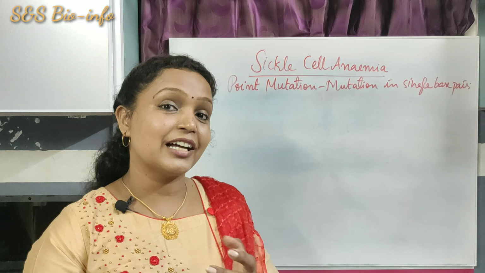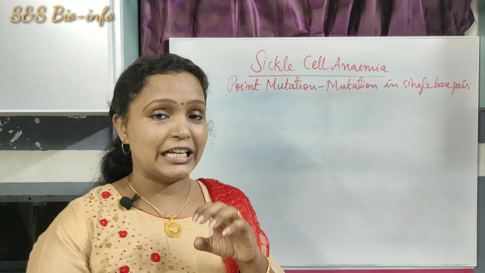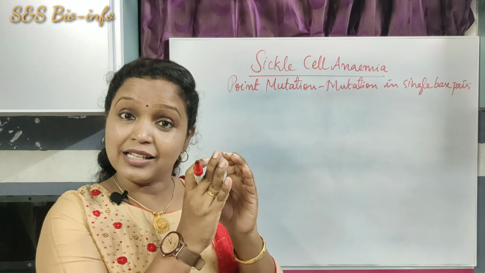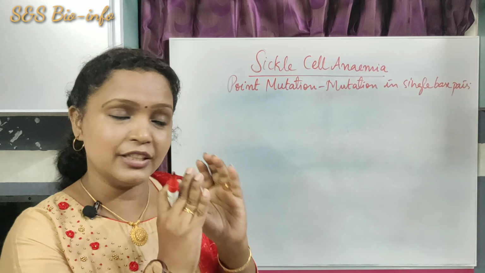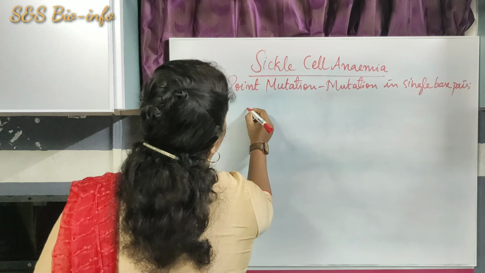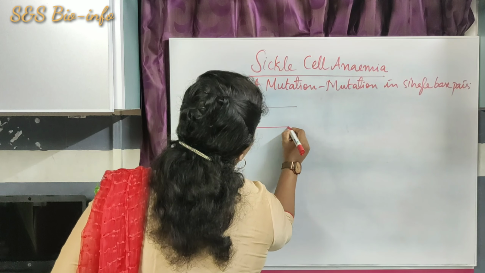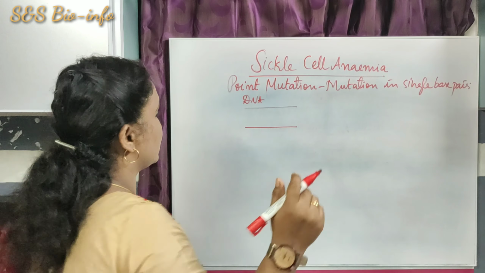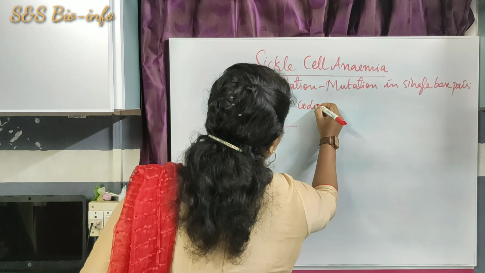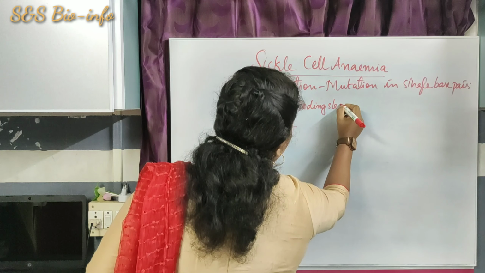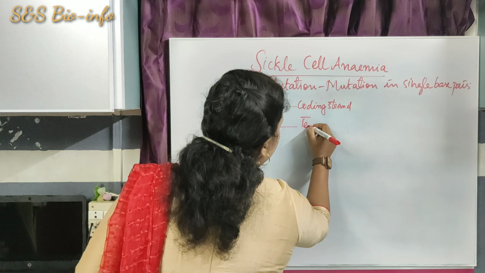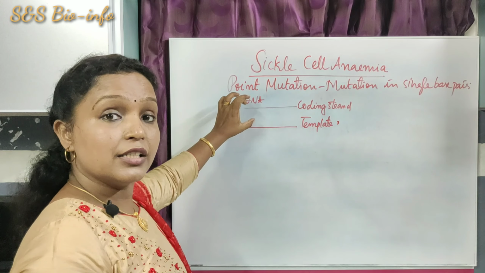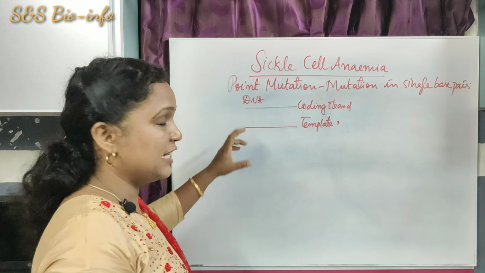First of all, let's learn how a normal hemoglobin or HbA is produced. The information center is the DNA, so I begin from DNA. Here I draw a small segment of DNA. DNA has two strands, the coding strand and the template strand. DNA consists of base pairs, the nitrogen base pairs.